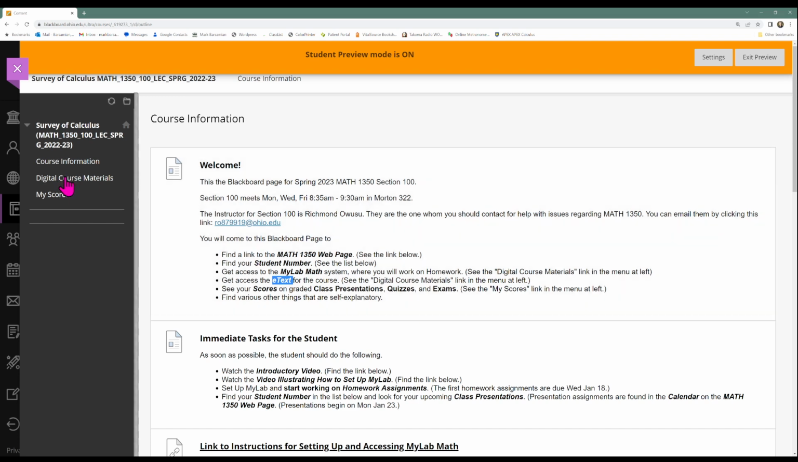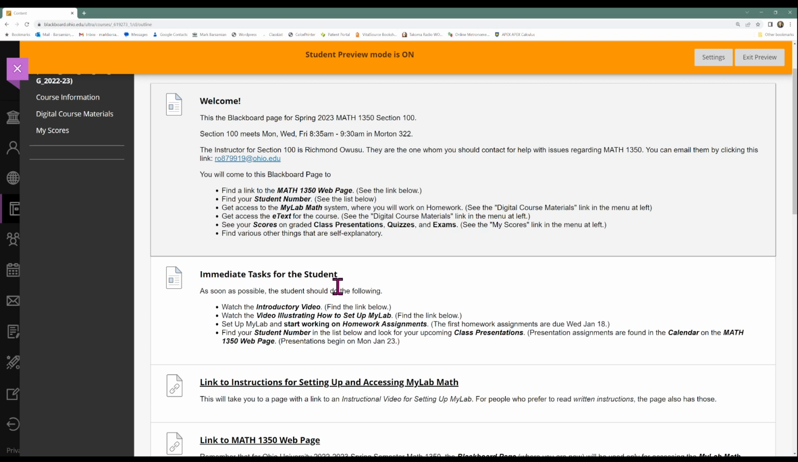For that, you'll also come to this Digital Course Materials link on the far left. And you'll come to Blackboard to get scores on your graded items, your class presentations, quizzes, exams. You'll get those scores by coming here and clicking on this link on the far left. All right, that's what you do when you come to Blackboard.